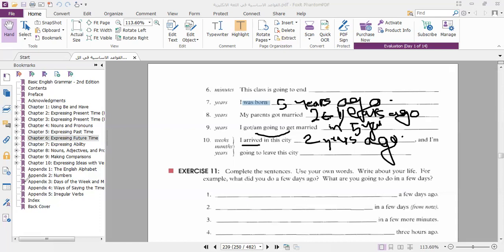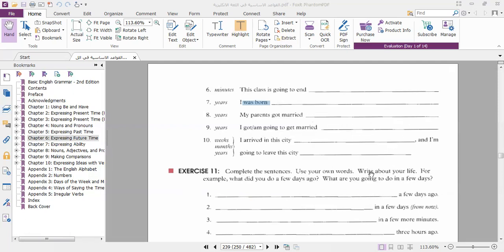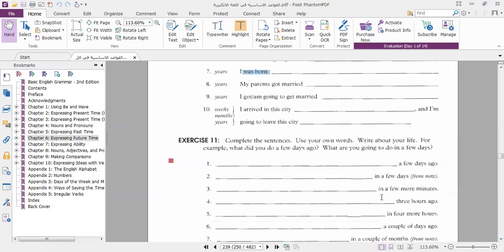And the second one, "I'm going to leave this city in 5 years." In 5 years, in 5 weeks. You can also say "for," but "in" at the end is used to express the future. Okay. 5 weeks.